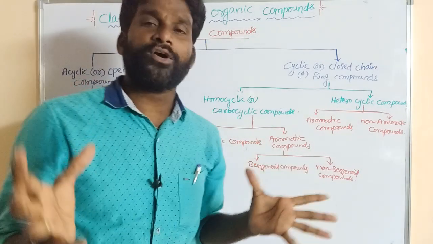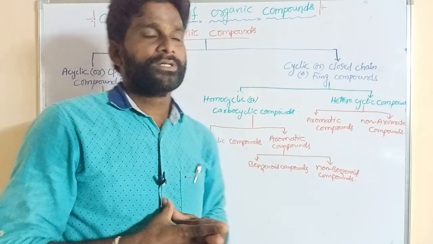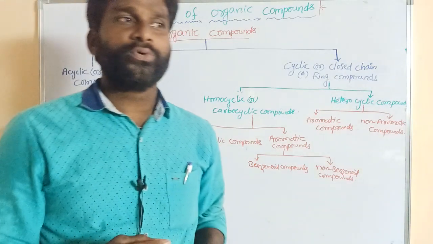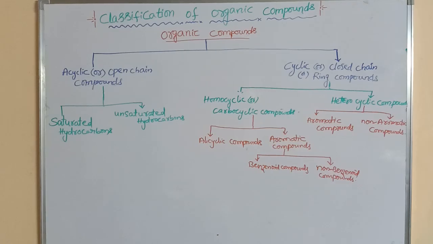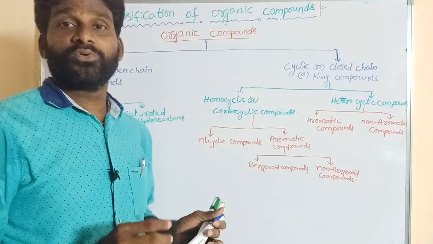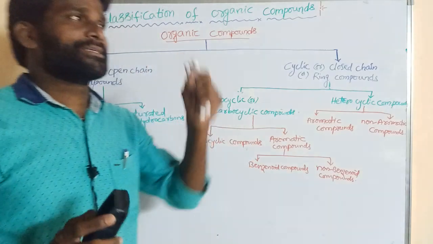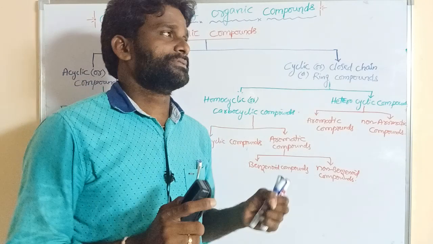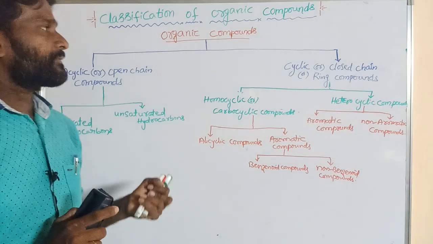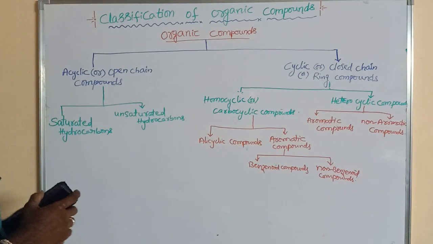We know that carbon can form a million organic compounds. More than 5 million organic compounds are known today. So the identification and studying of all these million organic compounds is difficult. So, for easy studying and identification, these organic compounds are classified.